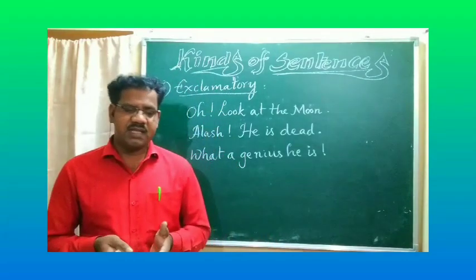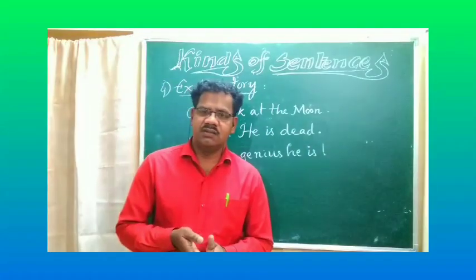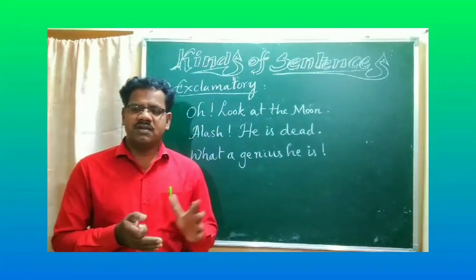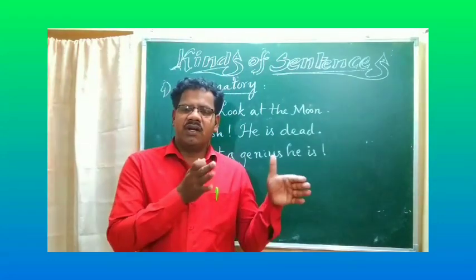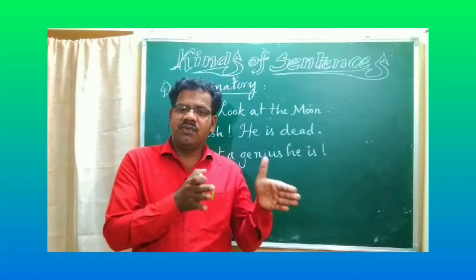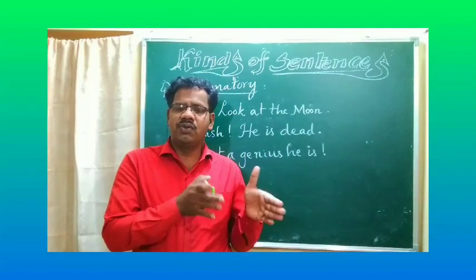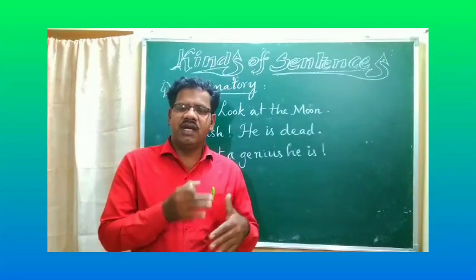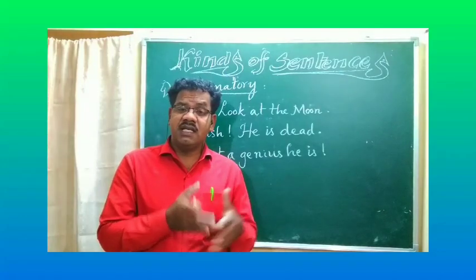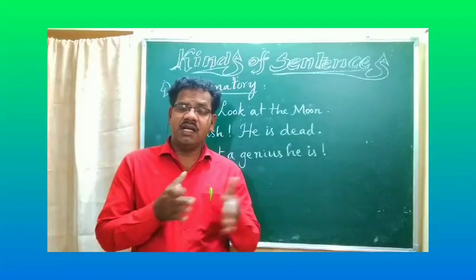Last one is the exclamatory sentence, like an innocent friend. We may write two types of examples. After the exclamatory words, we may write a sentence: Oh, look at the moon. The final one is what a genius is, what a beautiful garden it is.